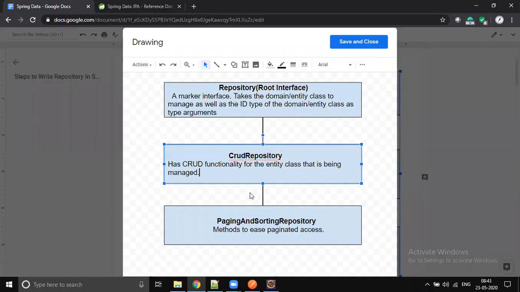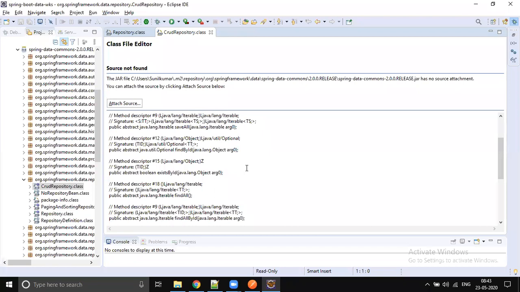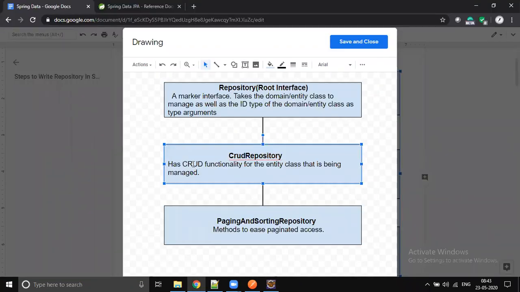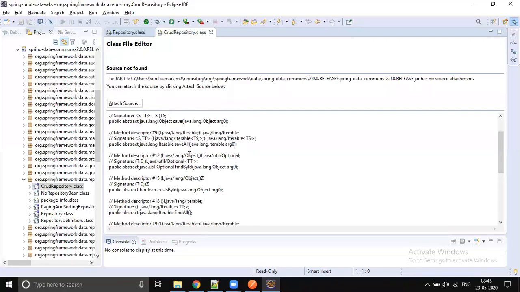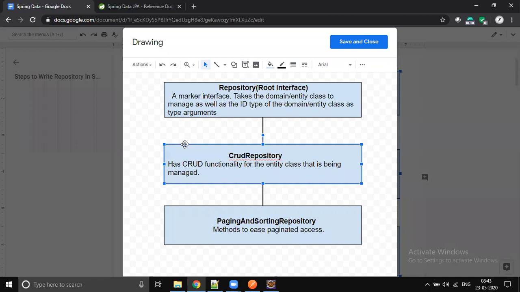But when it comes to update and save, create and update, we have only one method. What is that? Save. Spring Data JPA is capable of taking care of two operations by using one method. You just call the save method. If data is there, it will update. If data is not there, it will insert.